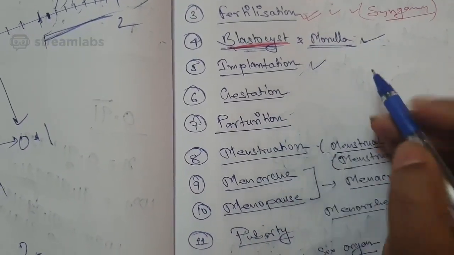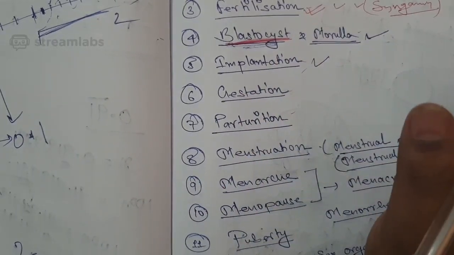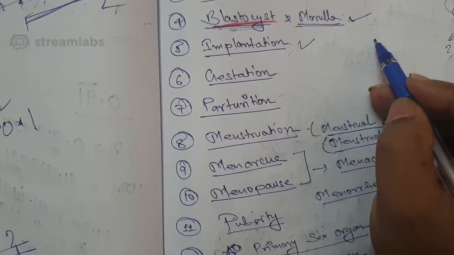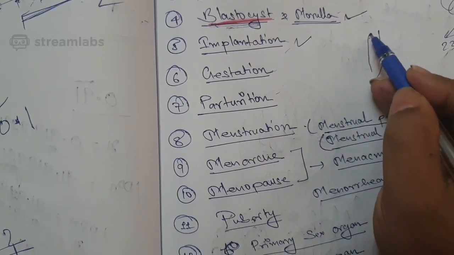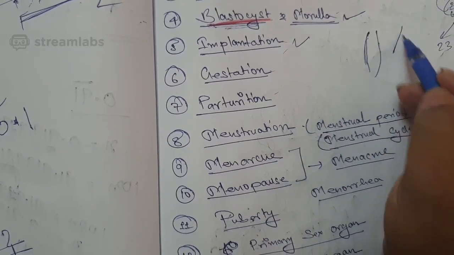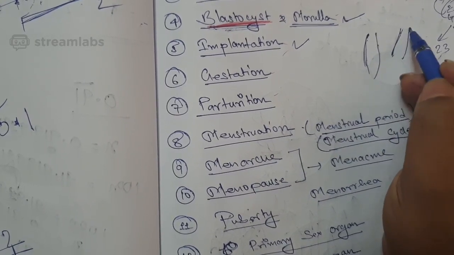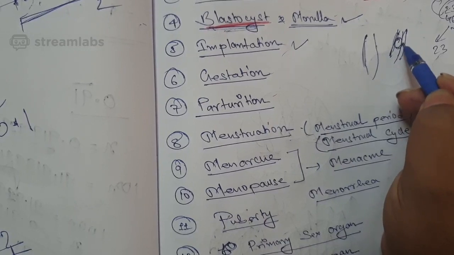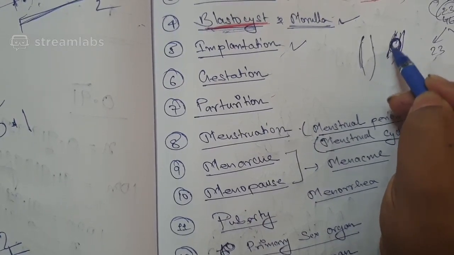So what is implantation? After the zygote has been formed and has converted into a blastocyst, it goes inside the female uterus. The uterus is a canal which has a wall, the uterine wall, and at that place they get attached, where it develops.